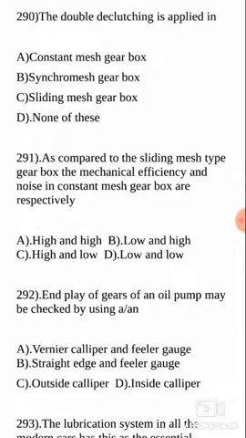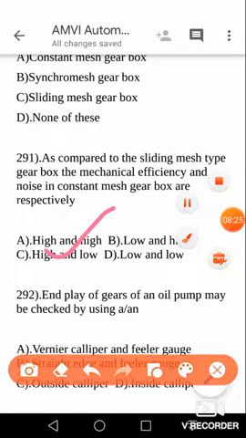Unless you are sure, you cannot select the correct answer, correct? So here, as compared to the sliding mesh type of gearbox, the mechanical efficiency is high and the noise is low in case of constant mesh gearbox. So choose the option C. C is the correct answer, high and low.